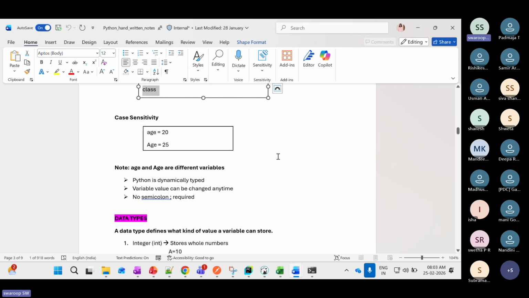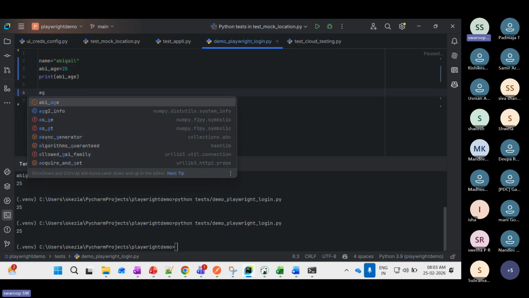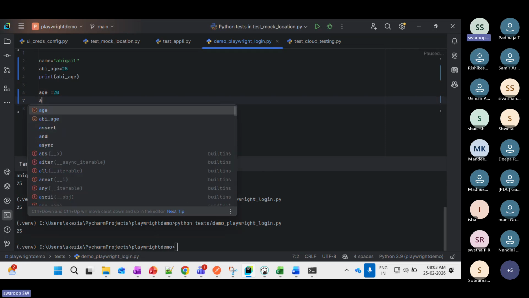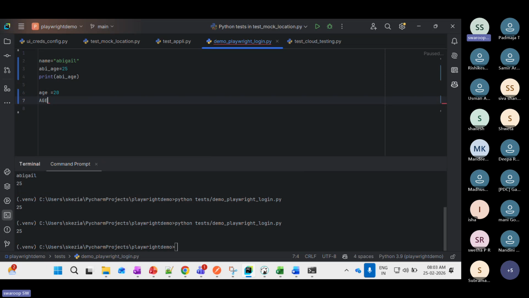Now, Python is case sensitive, as I mentioned earlier. For example, for this same age itself, I am defining age equal to 20, and with a capital letter, Age equal to 30, or you can keep it like this as well.